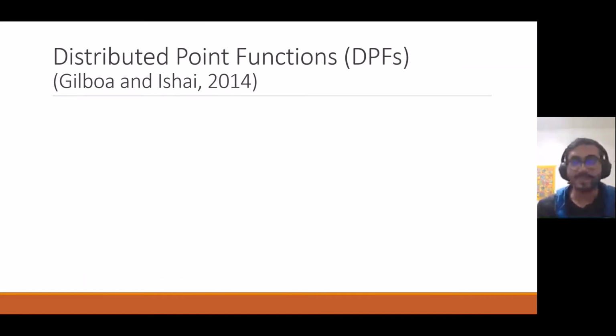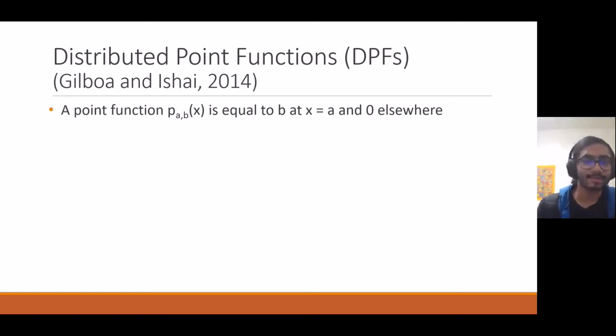So let's talk about the second class of functions that we were able to share. This class of functions is called point functions. These are functions where p sub a b of x is equal to b when you plug in x equals a, and 0 elsewhere. Distributed point functions is just a way of saying function secret sharing for point functions. So point functions are functions where there's only one point that's non-zero, and that's when you plug in x equals a.